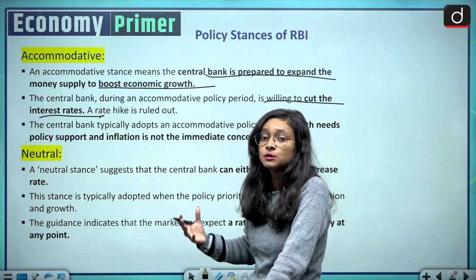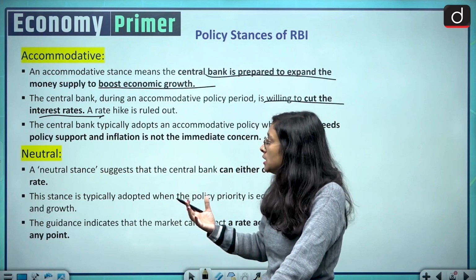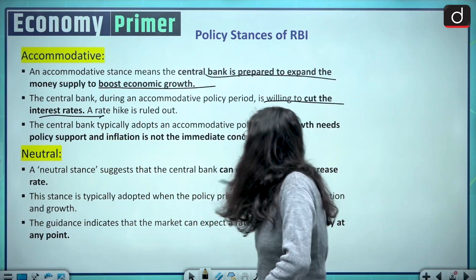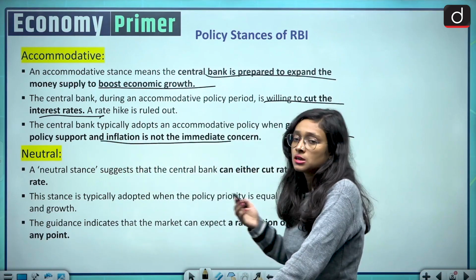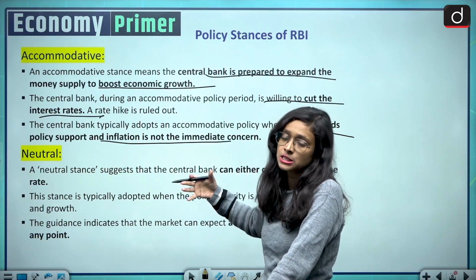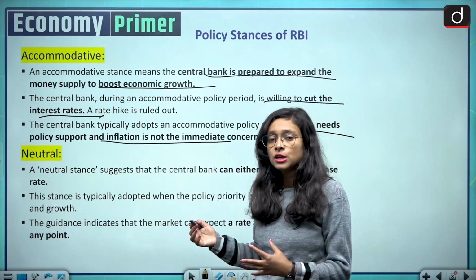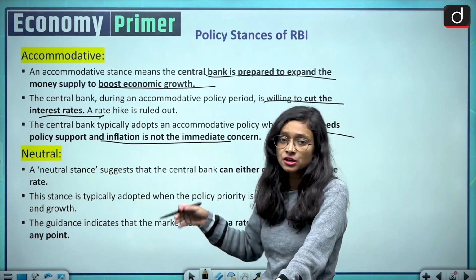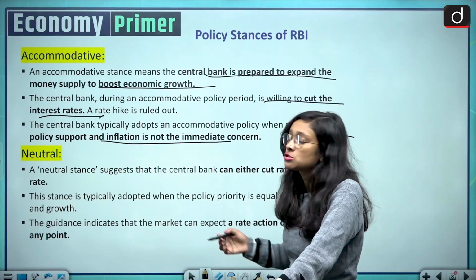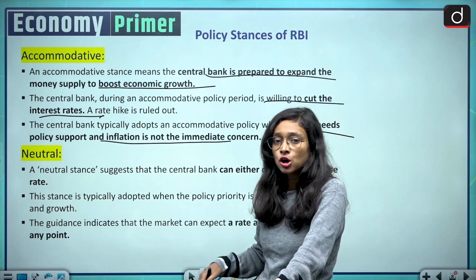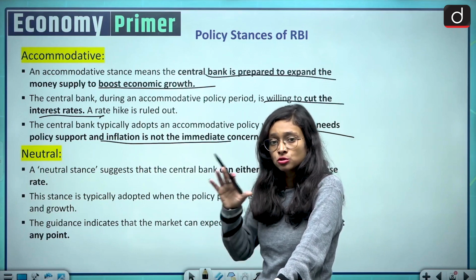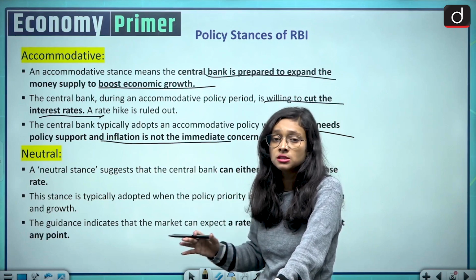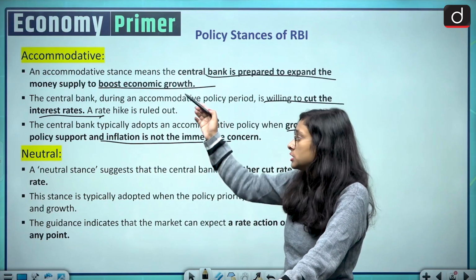It means that there will be more money supply in an economy, and it will also support growth needs and policy support, and inflation is not an immediate concern. So RBI or any central bank takes this kind of stance when inflation is not the immediate concern. Right now, what the stance of RBI is, we will also discuss, but right now we should know that inflation is an immediate concern, so we cannot have this accommodative stance.